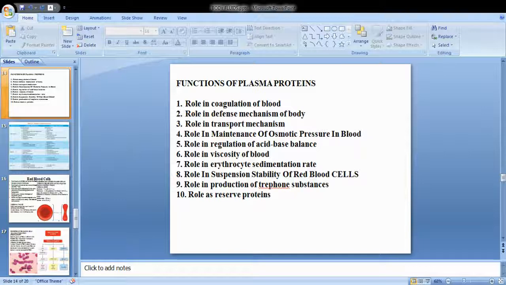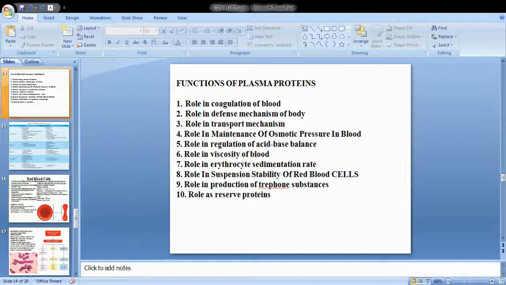Then suspension stability of red blood cells. Red blood cells remain suspended in the blood. You can see it can flow through the blood, and they remain in the suspended state. Why are they present in the suspended state? Because the plasma proteins are bigger in nature when you compare them with the cells. Because of the presence of plasma proteins, the RBC cells can remain suspended in the blood. And there is the production of trephone substances.